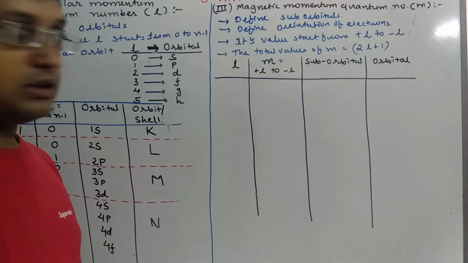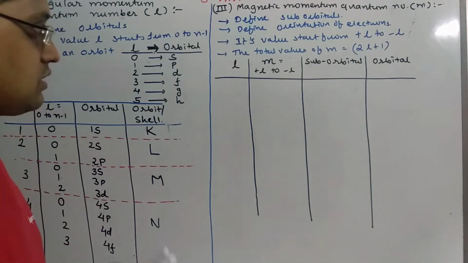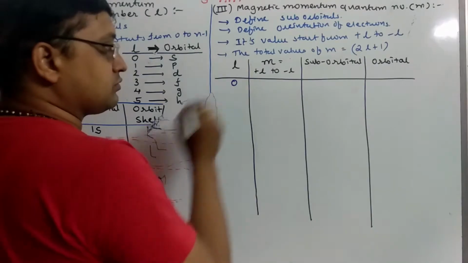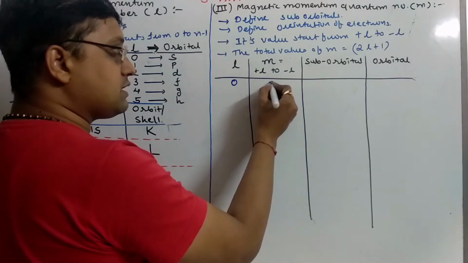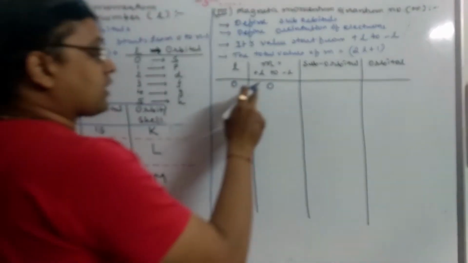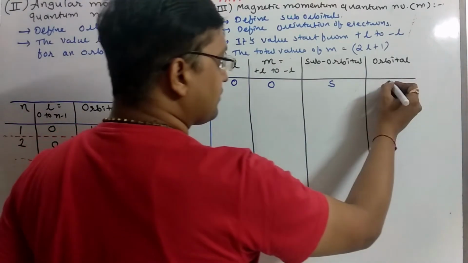You can see in the table, the value of L is 0. Then the value of m is plus 0 to minus 0, that means only 0. The suborbital defined for this is s itself.